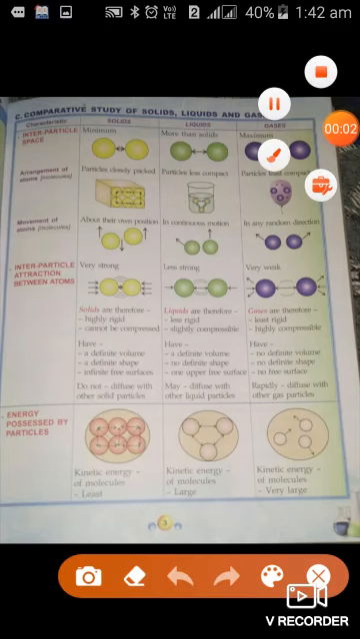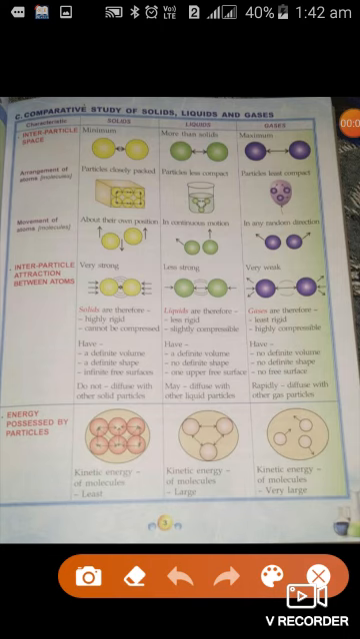Dear students, on the third page of your book for the matter chapter, again the comparison of solid, liquid and gases is given. Some properties are explained. The same properties which were already explained on the second page are explained on the third page through diagrams. Let us once again compare these solid, liquid, gases one by one.